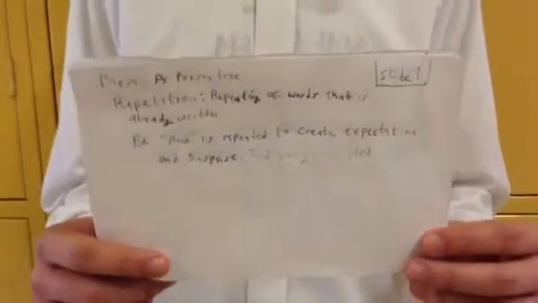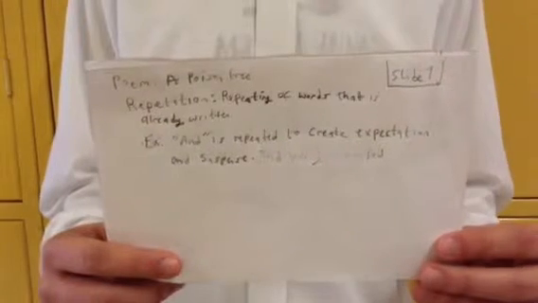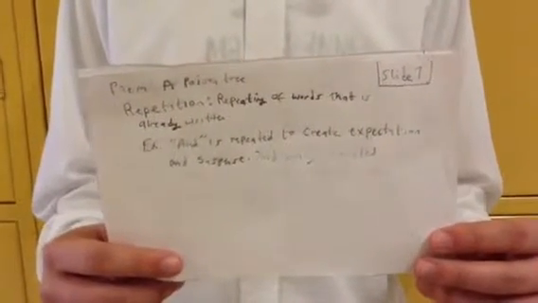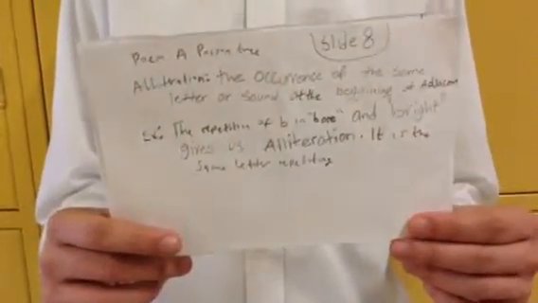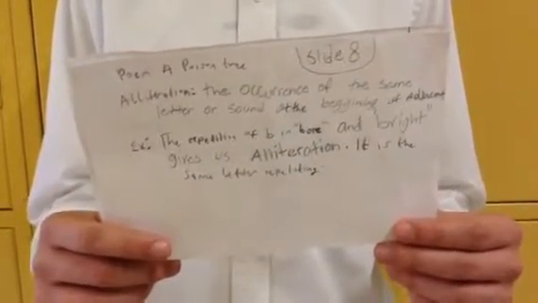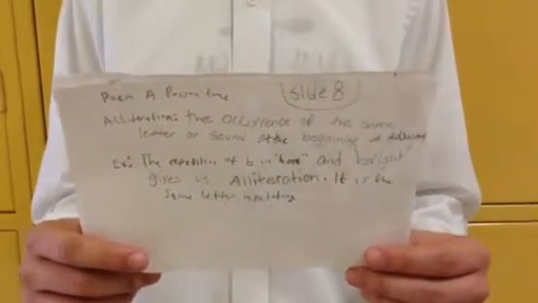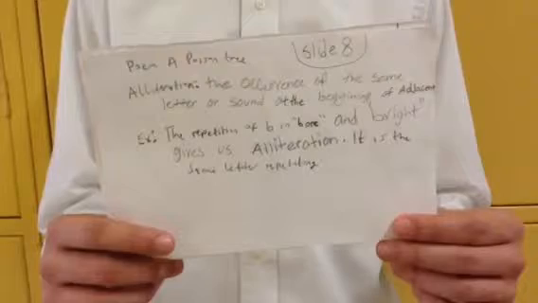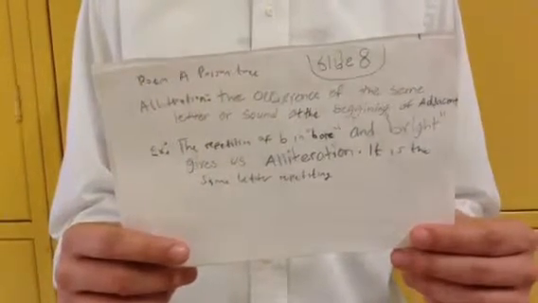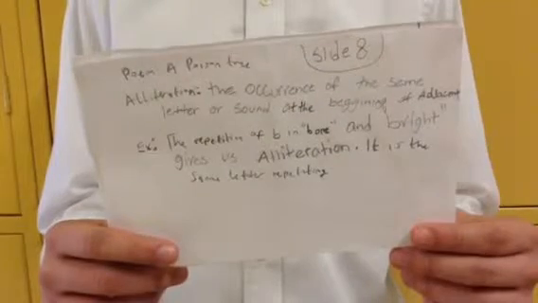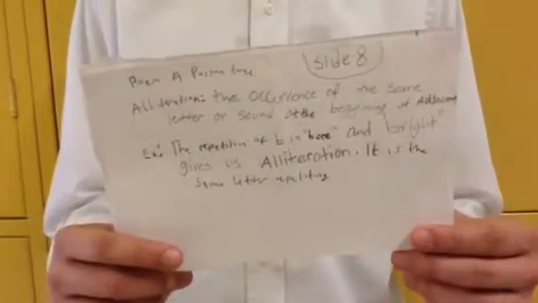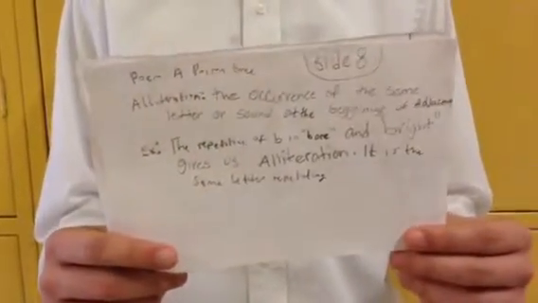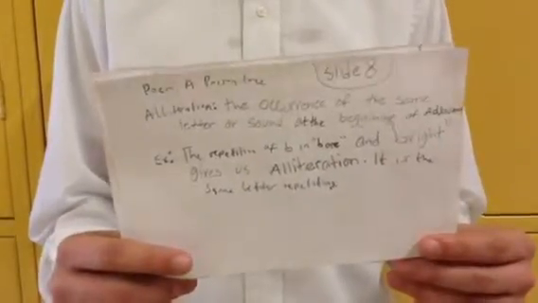Repetition, repeating words that are already written, is used to create expectation and suspense. Alliteration, the occurrence of the same letter or sound at the beginning of words, for example, repetition of B in "bound" and "bring", gives us alliteration. It is the same letter repeating.